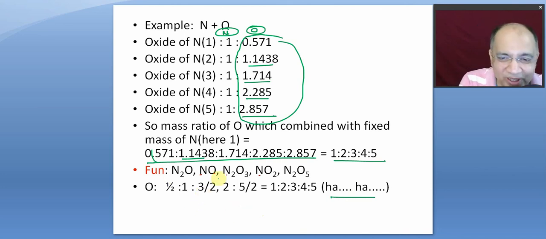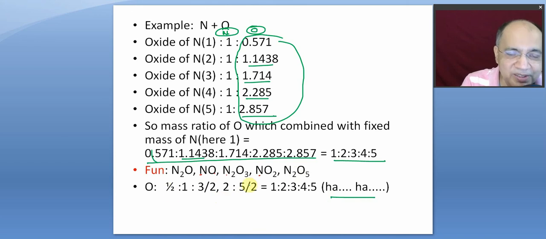Right? Once we know their formula, we know their oxidation states +1, +2, +3, +4, +5. So they will definitely be in the ratio 1:, this one nitrogen atom will be half oxygen atom. If you keep nitrogen fixed, then for 2 nitrogen 1 oxygen, for 1 nitrogen half oxygen. Here is 1:1. And here 2:3 means 1:3/2. Here 2:5 means 1:5/2. So if this is the atomic ratio, that also is the mass ratio.